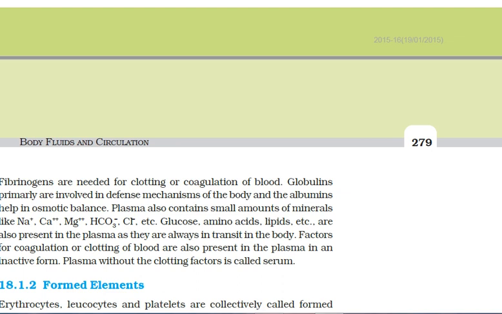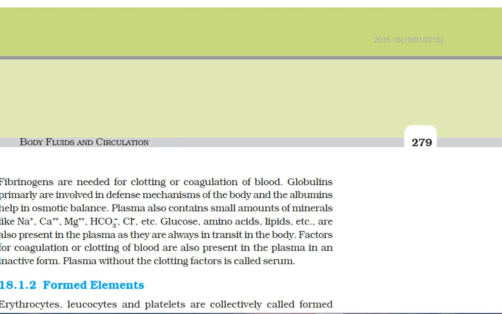These are very important proteins. Fibrinogens are required for the process of clotting or coagulation, and globulins are required for fighting germs. That means they help as the defense mechanism of our body. Another type of protein is albumins.